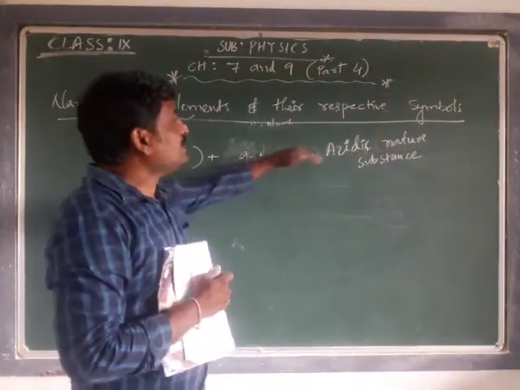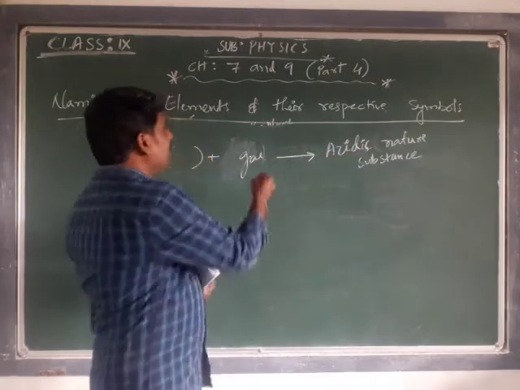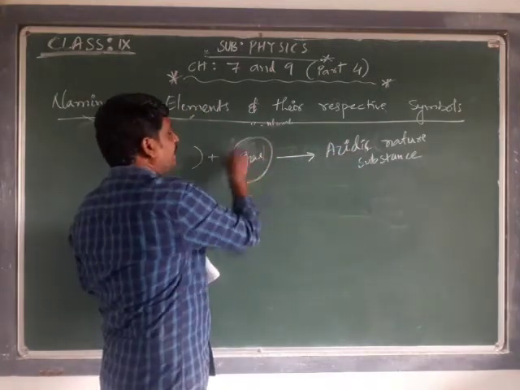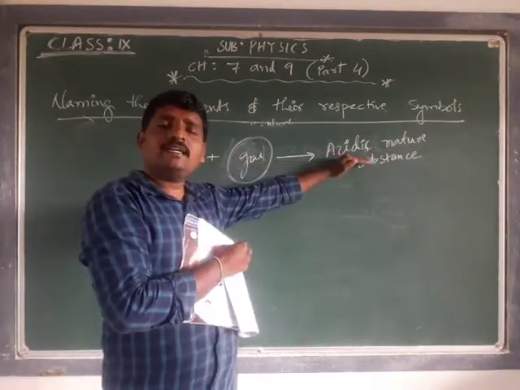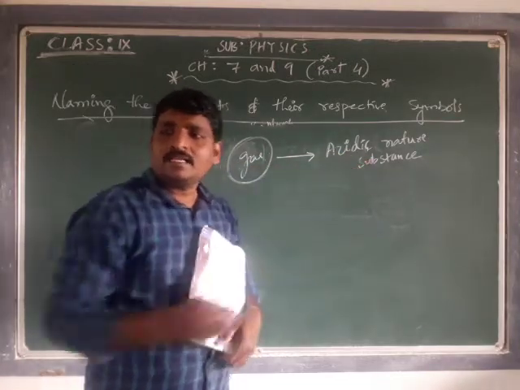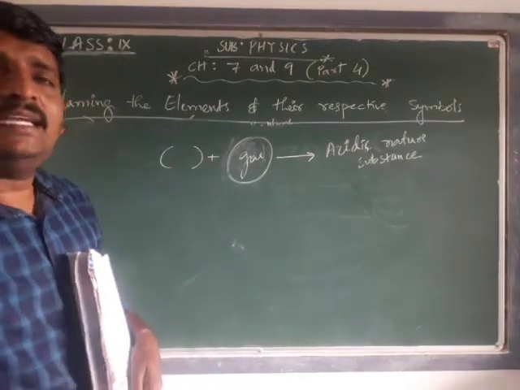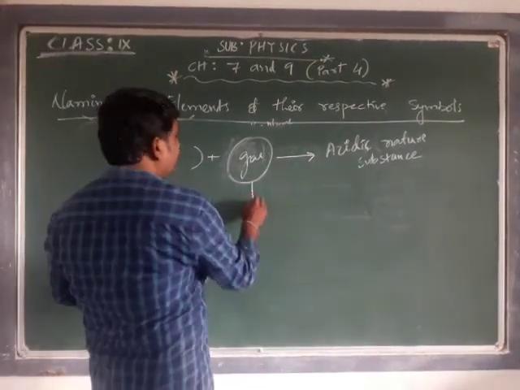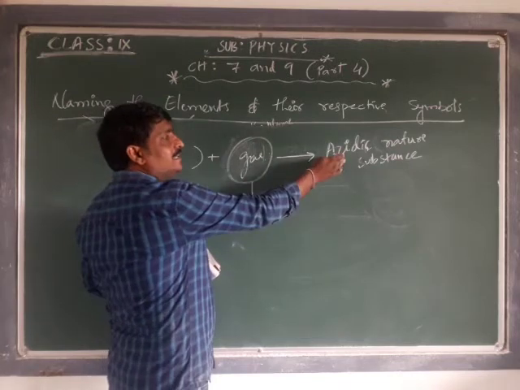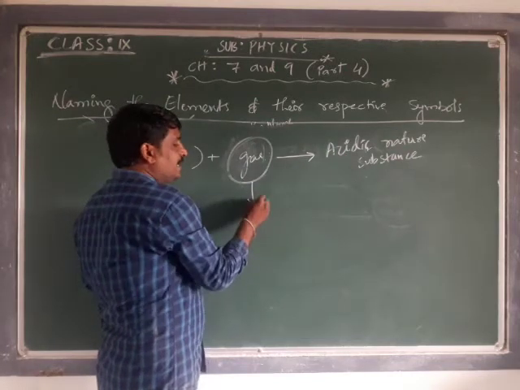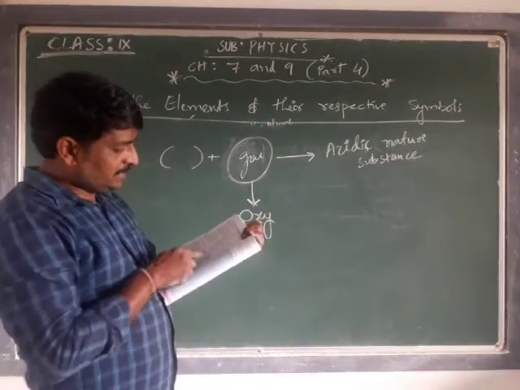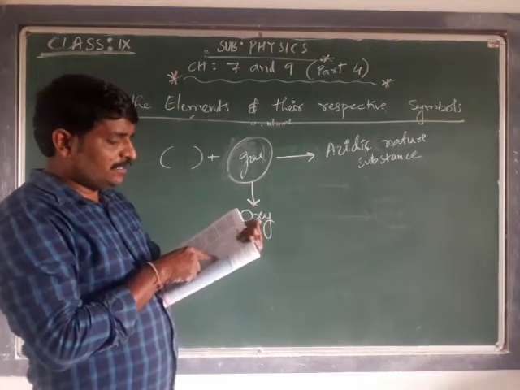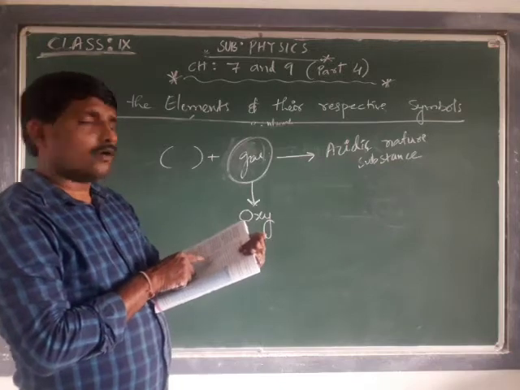So who is generating acidic nature? Any substance reacting with this gas generates acidic substances. As this gas generates acidic substances, and the Latin word for acid is oxy, that is the name given.